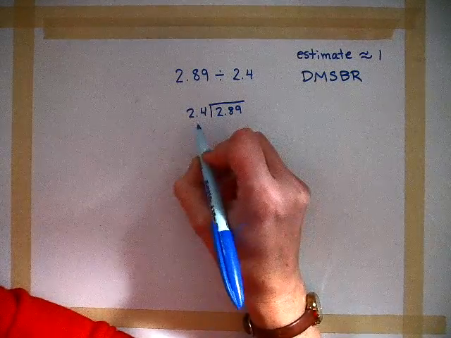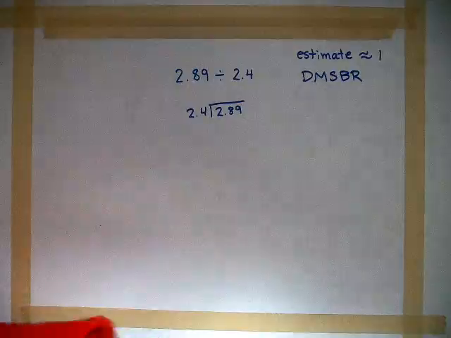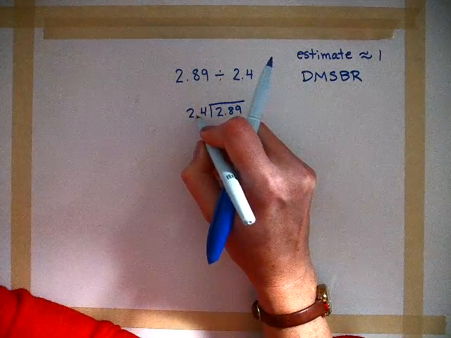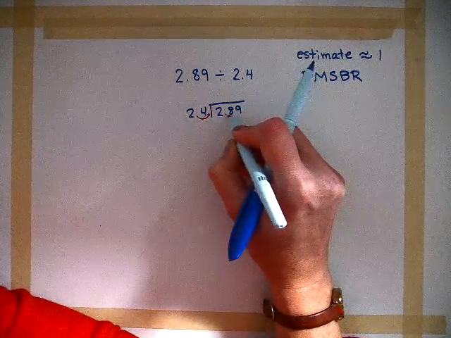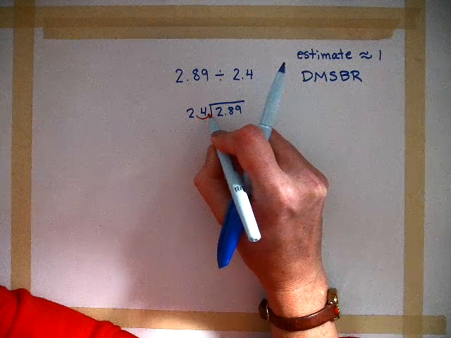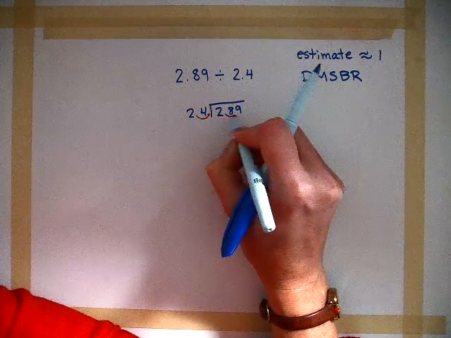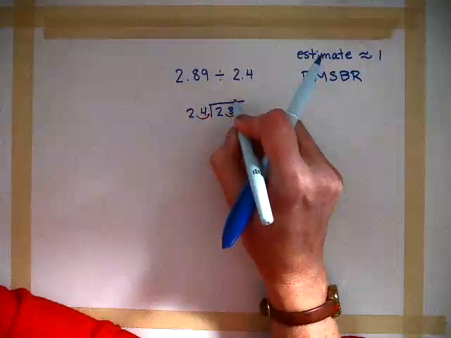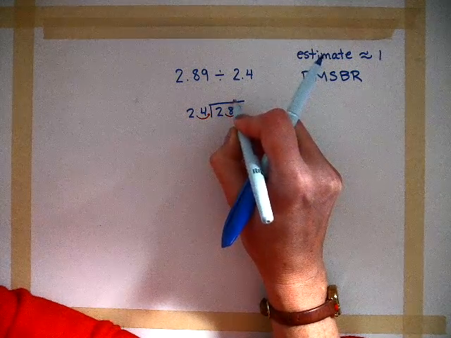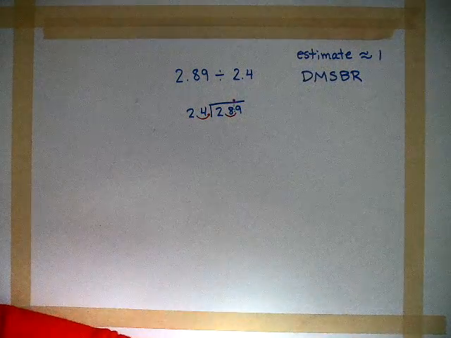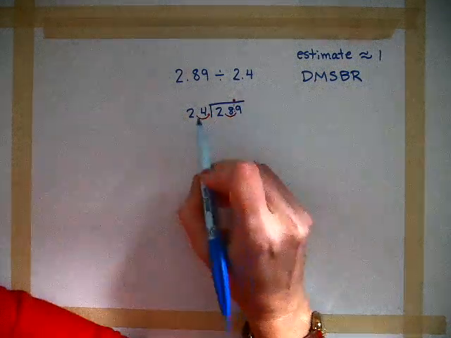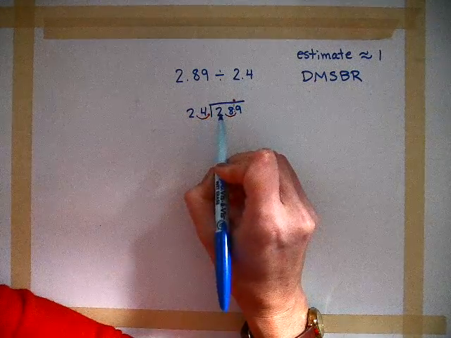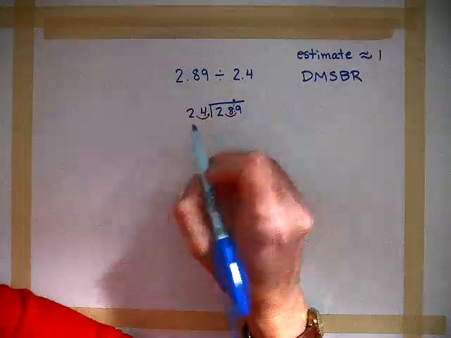Okay, so remember we divide, multiply, subtract, bring down, repeat. And with decimals, the first step is to move the decimal to the end of the number. Now we moved it once in this one, so we're only going to move it once for this one. And then I'm going to go ahead and bring it up right here. Okay. So now we have 24 into 289.